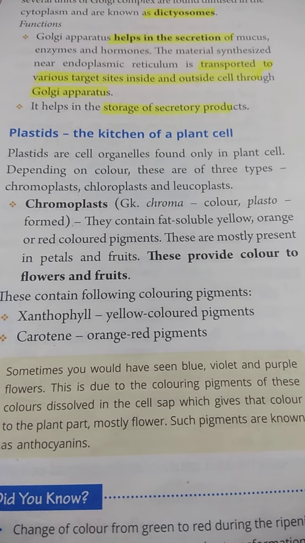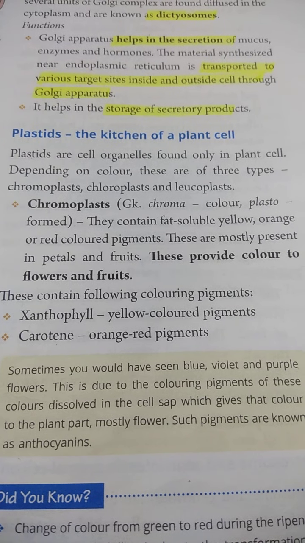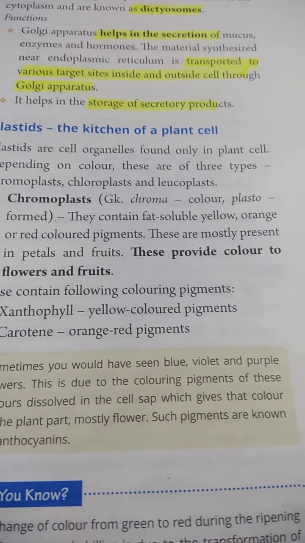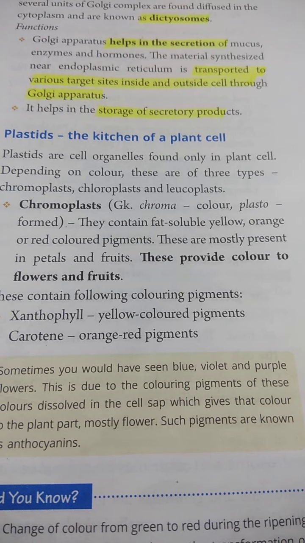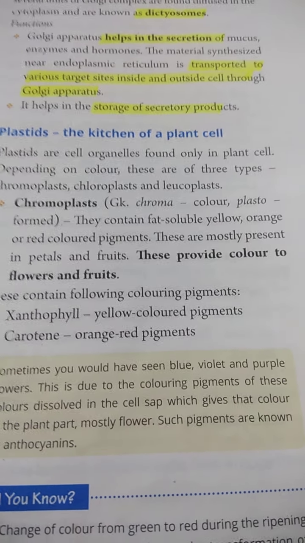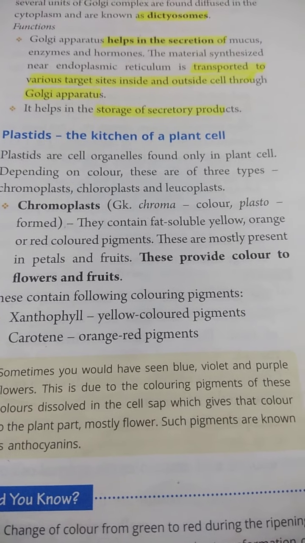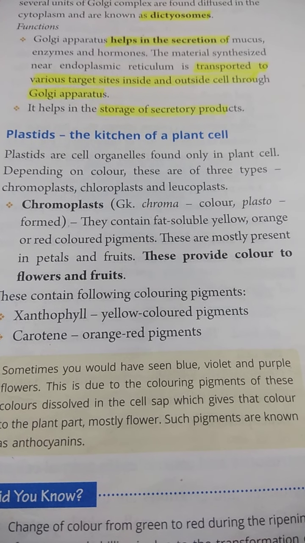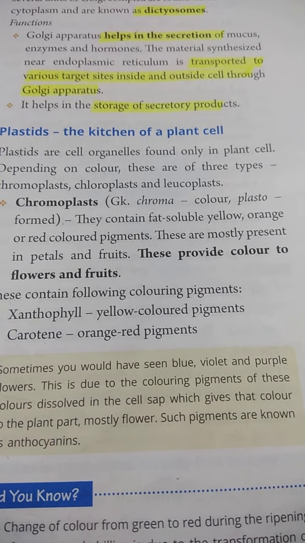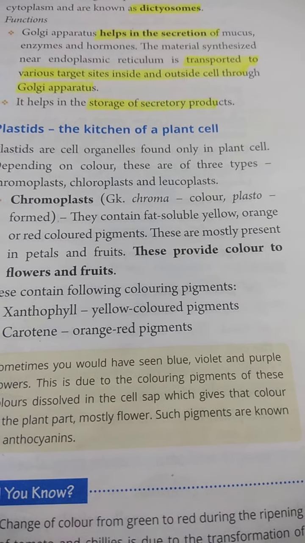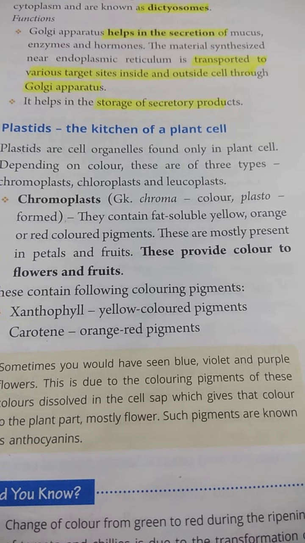They are fat soluble yellow, orange, red colored pigments, mostly present in petals and fruits. The color of flowers, fruits and vegetables is provided by the chromoplast only.